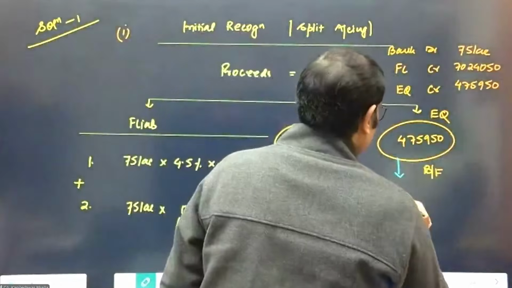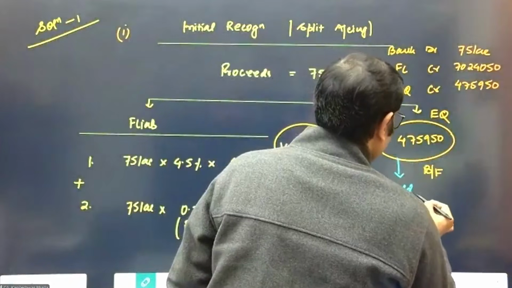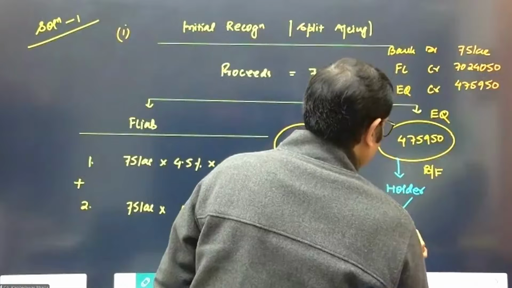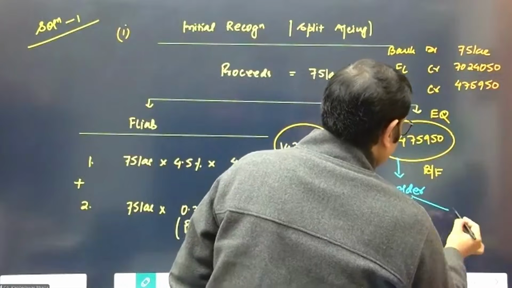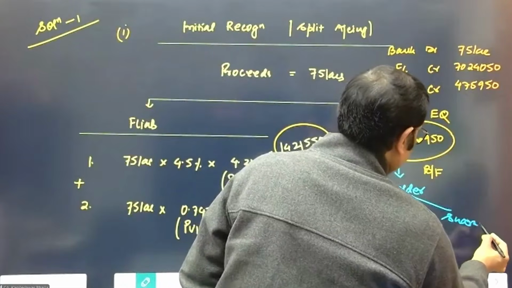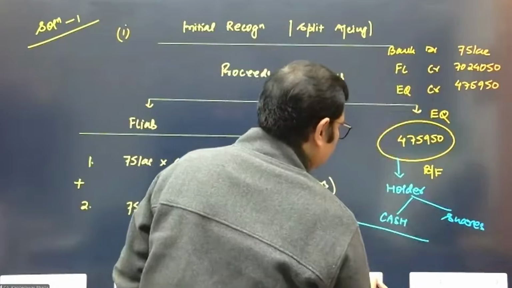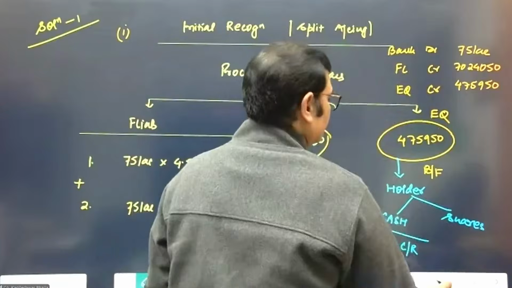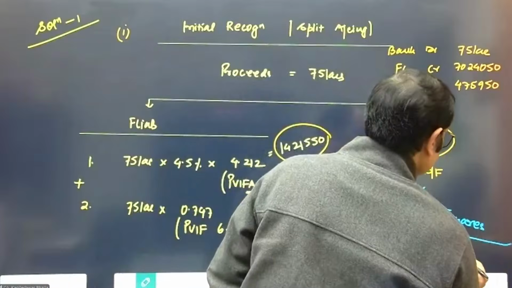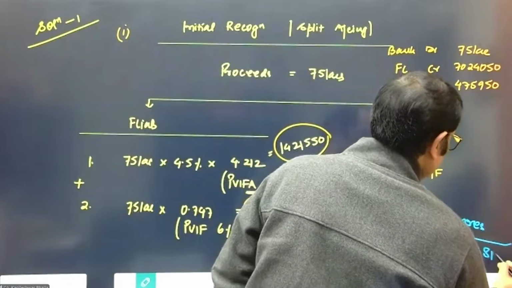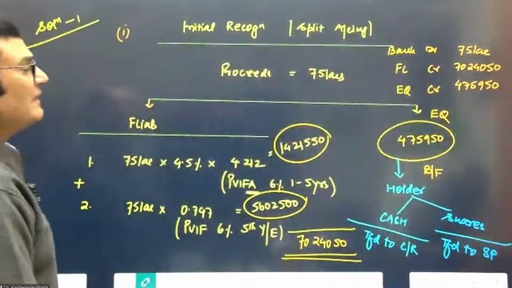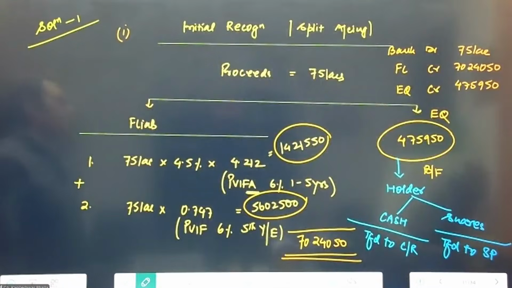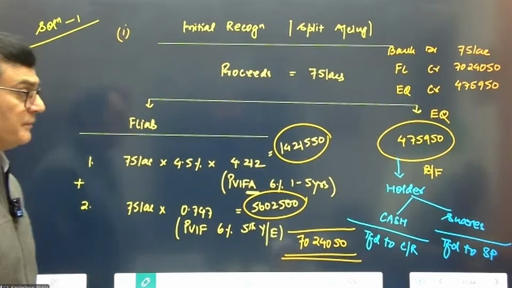Let me also remind you that if the holder says I want cash, it is transferred to the capital reserve. And if he says I want shares, it is transferred to the share premium. So the money in the equity component is going to be transferred to the share premium as well.